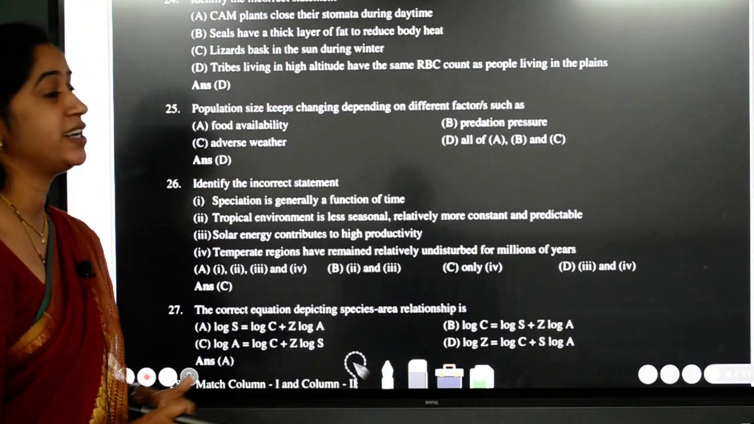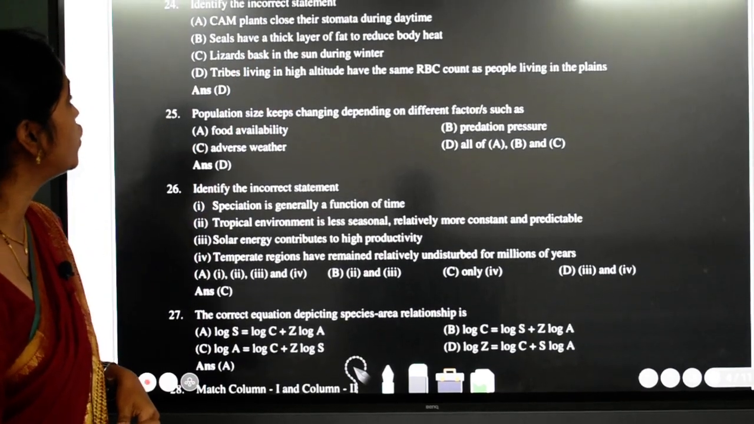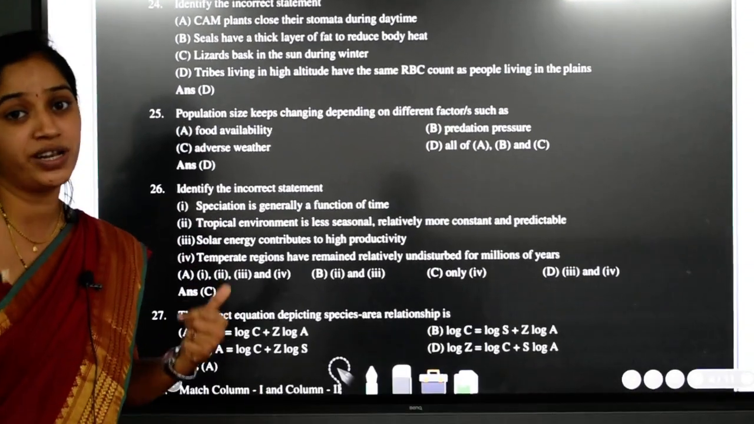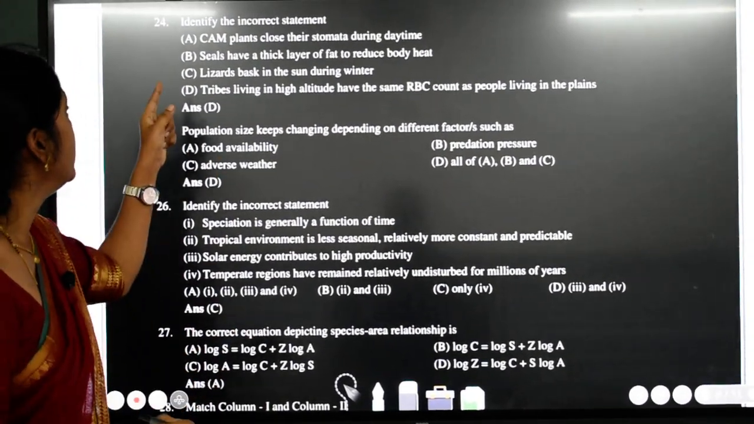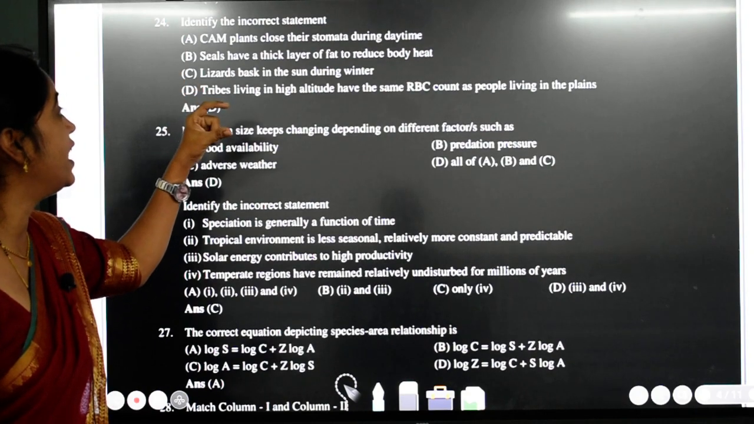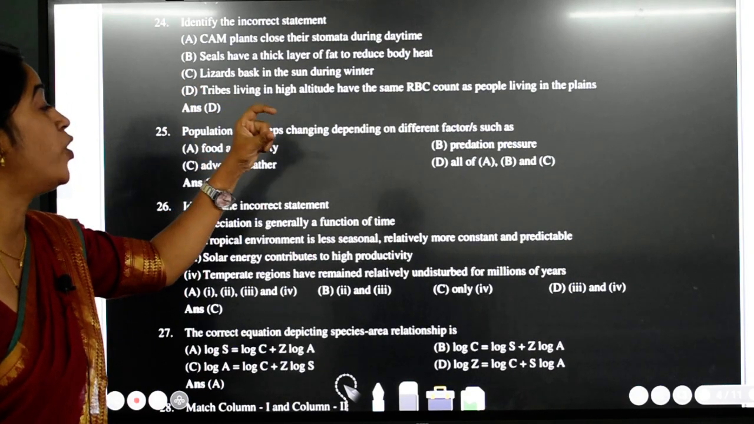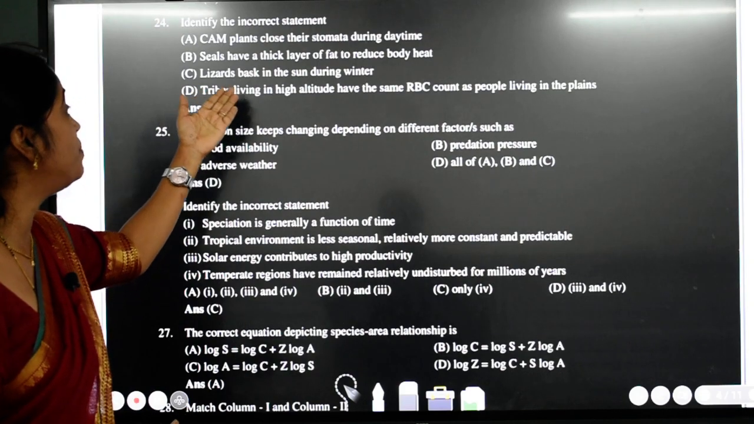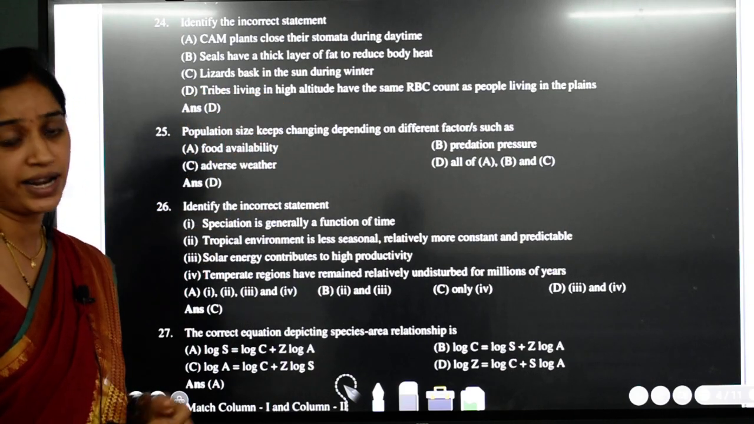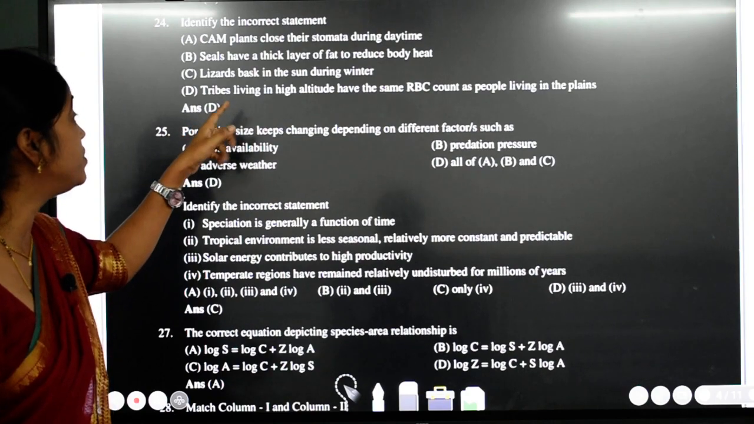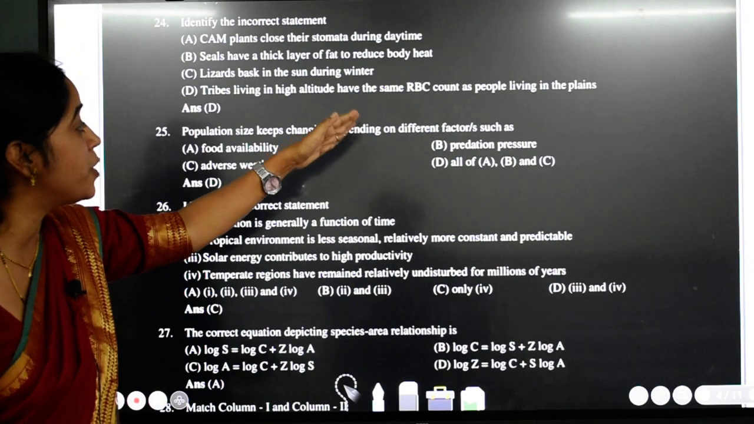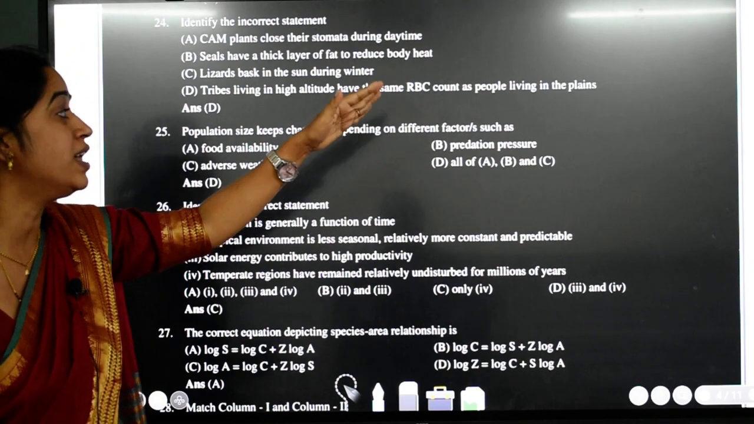Next one, 24th. Identify the incorrect statement. CAM plants close their stomata during daytime. It's correct. They open their stomata during night and close during day. B. Seals have a thick layer of fat to reduce body heat loss. Yes, they are talking about blubber here. Third one, lizards bask in the sun during winter. Correct.